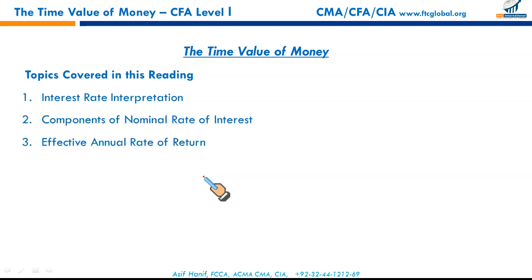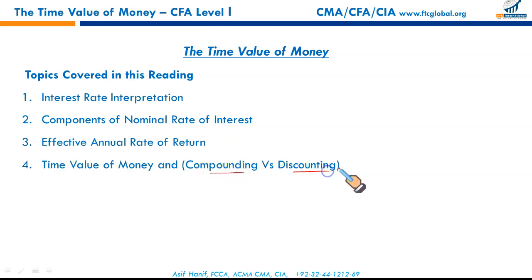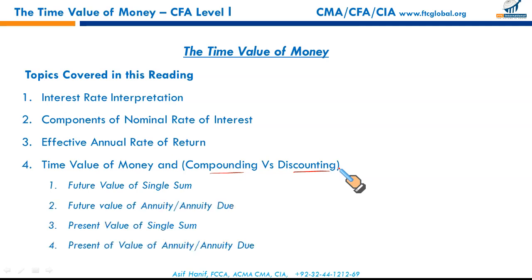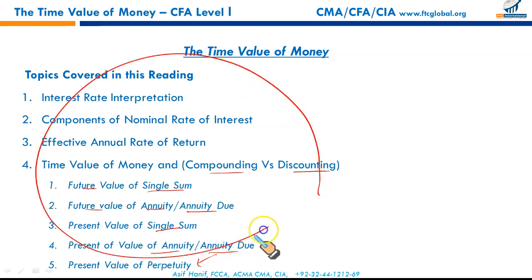Interest rate interpretation, components of nominal rate of interest, effective annual rate of return, compounding versus discounting. And within this we have 5 subtopics: single sum future value, ordinary annuity and annuity due, its future value, present value of single sum, present value of ordinary annuity and annuity due, and finally the present value of perpetuity. This is the complete content of your reading.